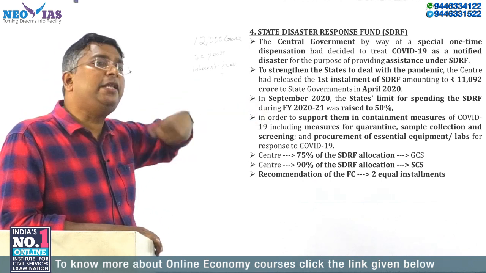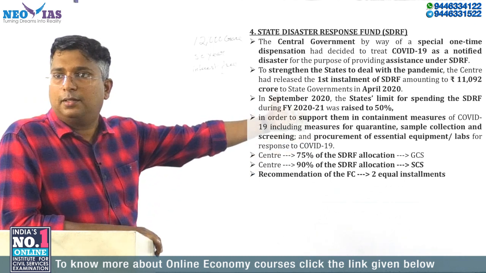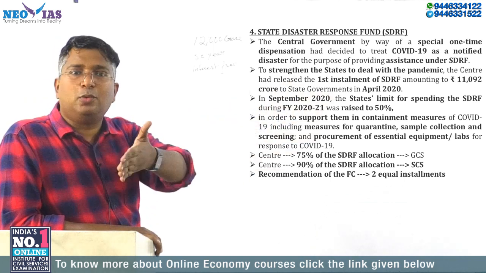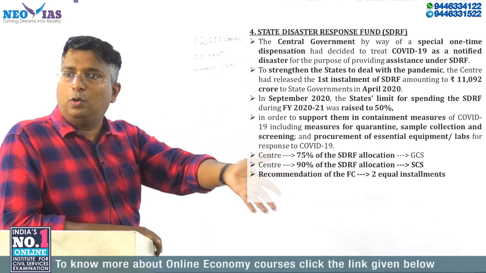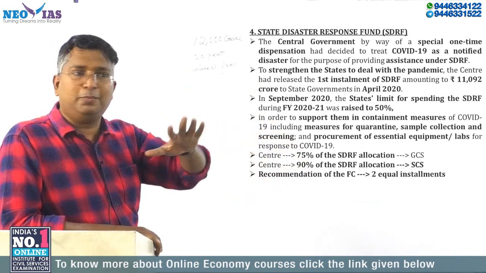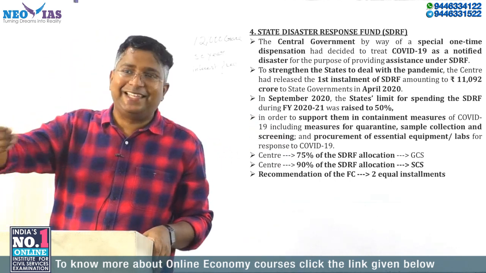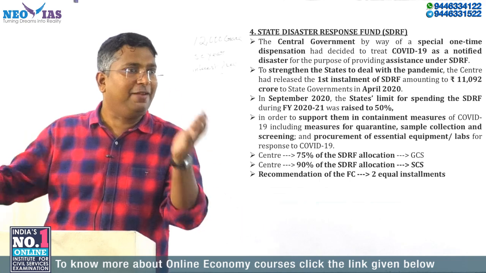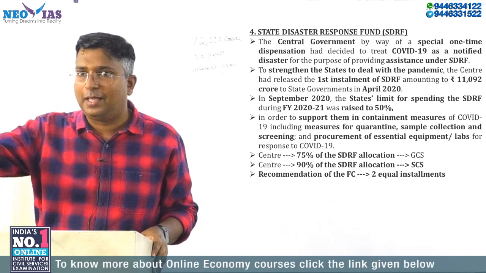Normally there are many disasters. You saw recently Uttarakhand. If you are reading the newspaper, floods, cyclones, these are all happening. God will not say, okay, now COVID-19 is there, let me stop all other disasters. It is happening everywhere, so this fund is to meet those disasters also.